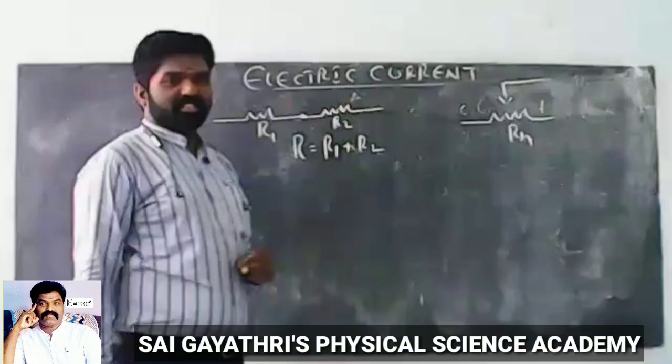So equivalent resistance R equal to R1 R2 R3 by R1 R2 plus R2 R3 plus R3 R1. So this is the effective or equivalent resistance when three resistors are connected in parallel.